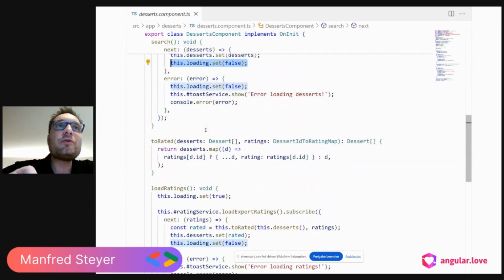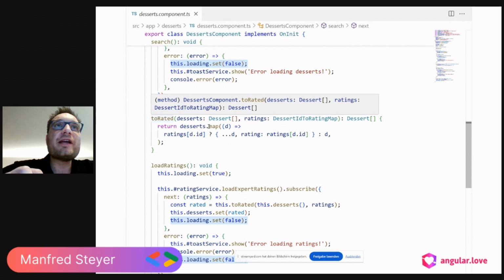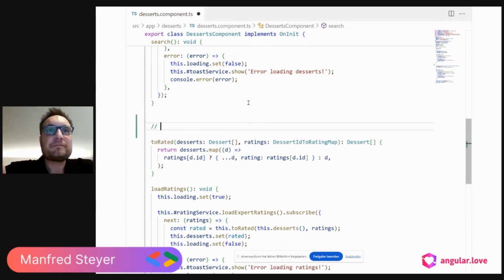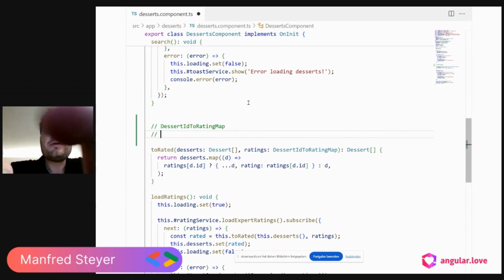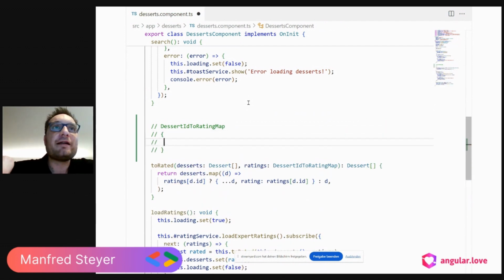When it comes to the remaining parts, it's a bit more special. For instance, toRating is combining the loaded deserts with the loaded expert rating. The loaded expert rating here is a map, basically a map that is projecting the IDs of our deserts to the rating. This means that desert 1 gets 5 stars.